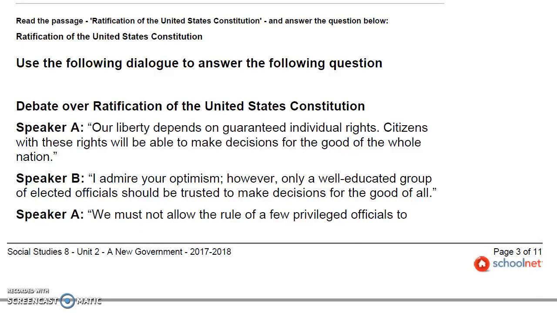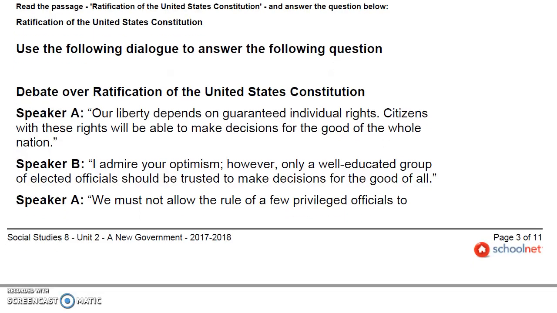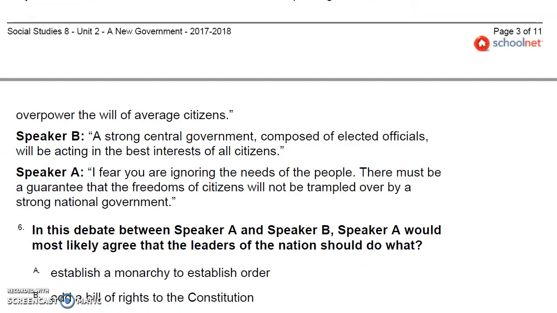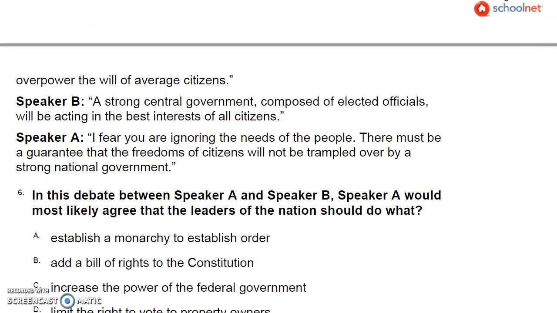Speaker A. We must not allow for the rule of a few privileged officials to overpower the will of average citizens. Speaker B. A strong central government composed of elected officials will be acting in the best interests of all citizens. Speaker A. I fear you are ignoring the needs of the people. There must be a guarantee that the freedoms of citizens will not be trampled over by a strong national government.